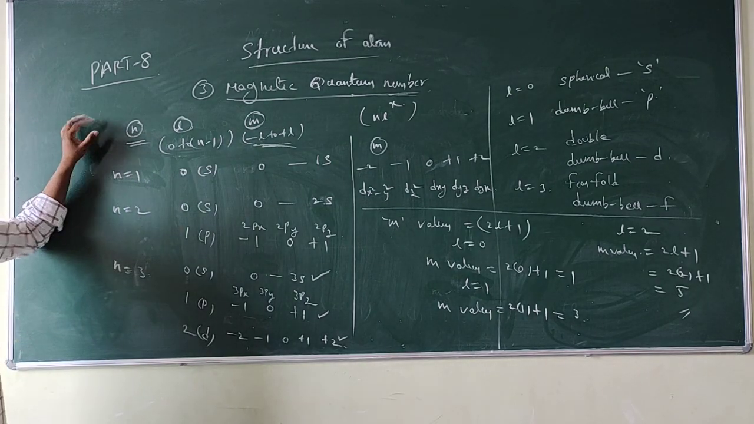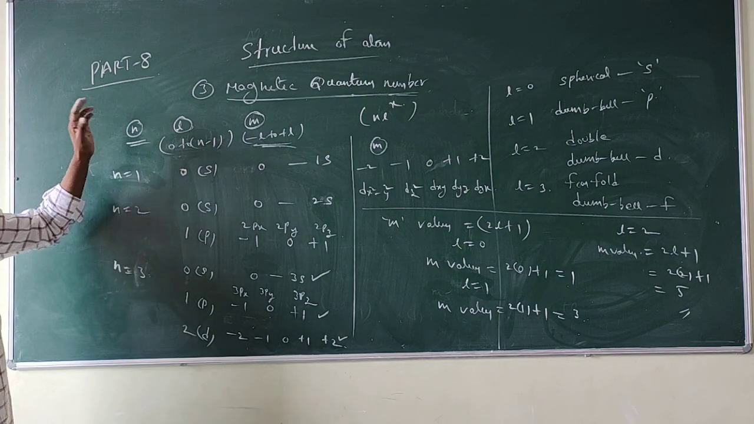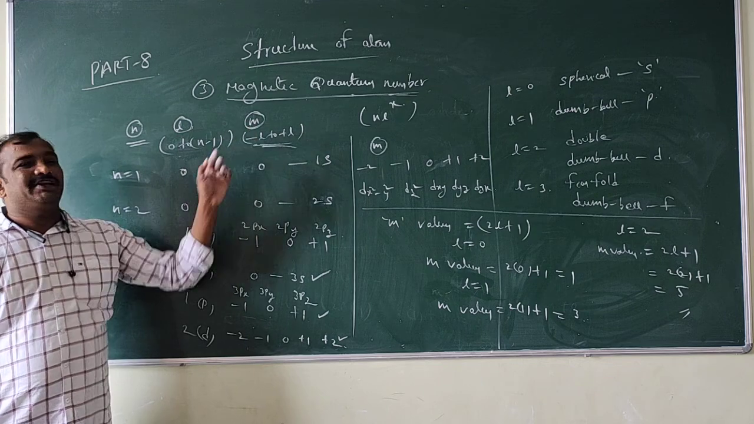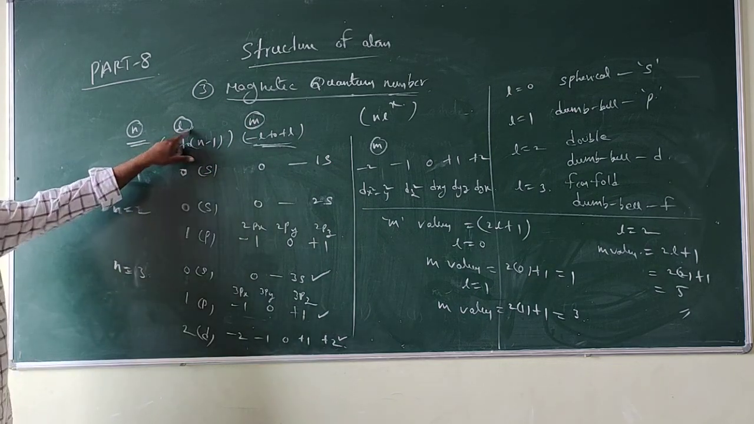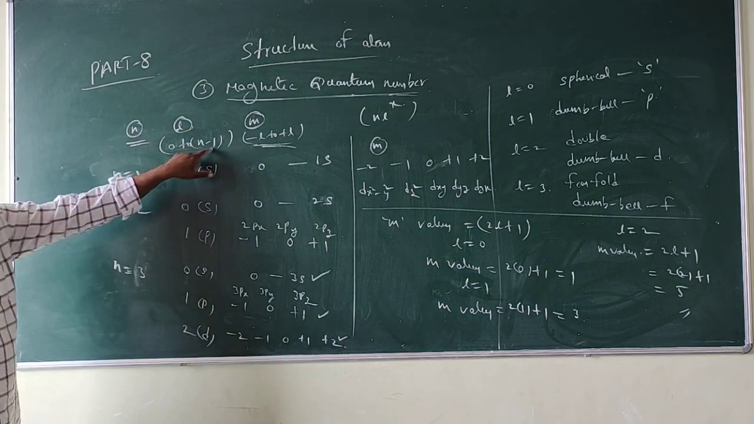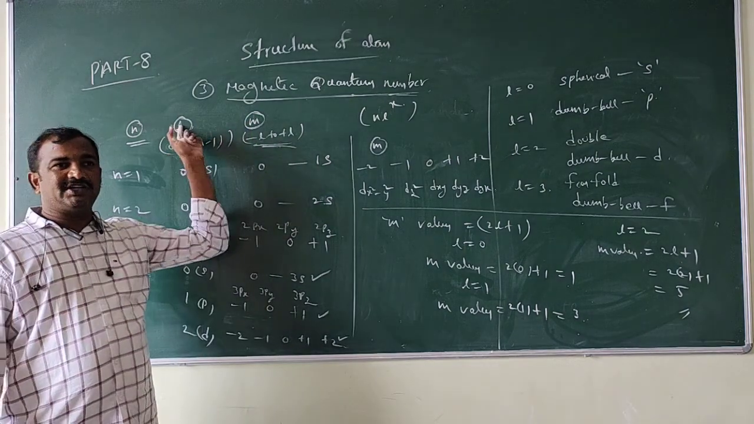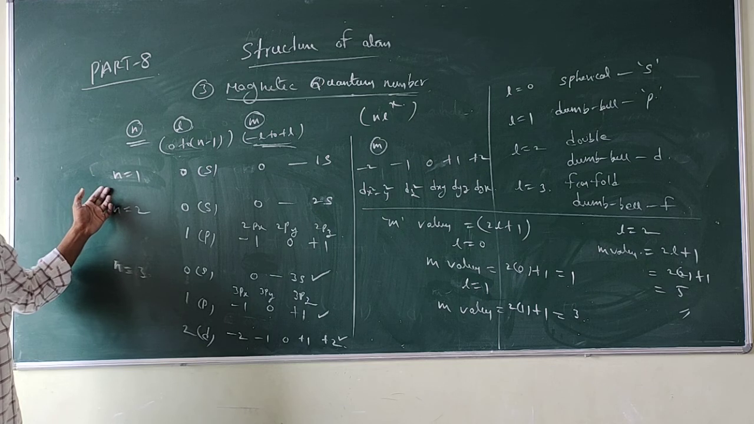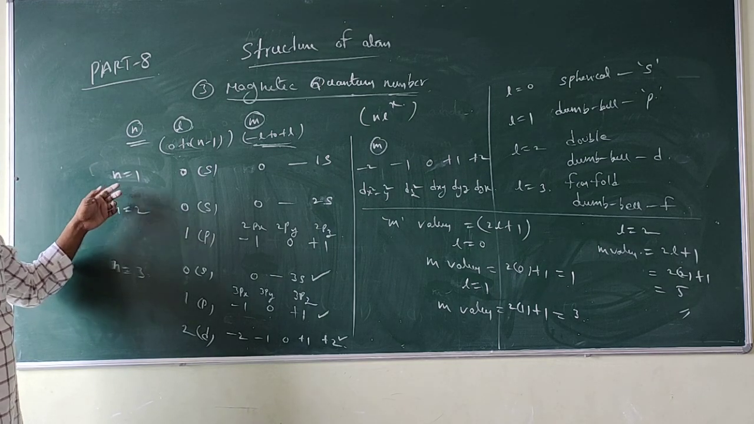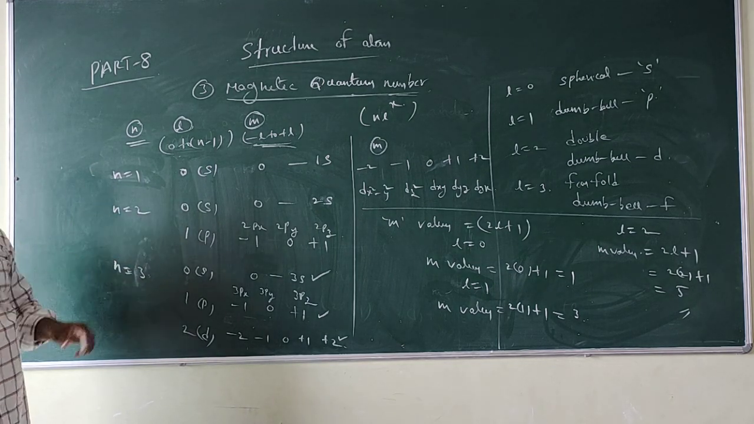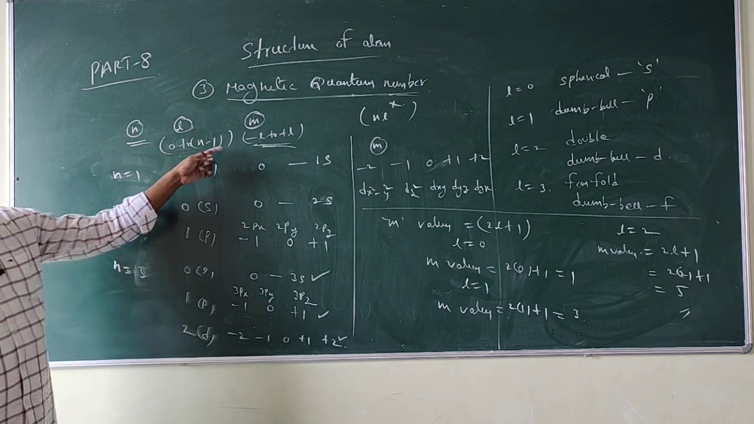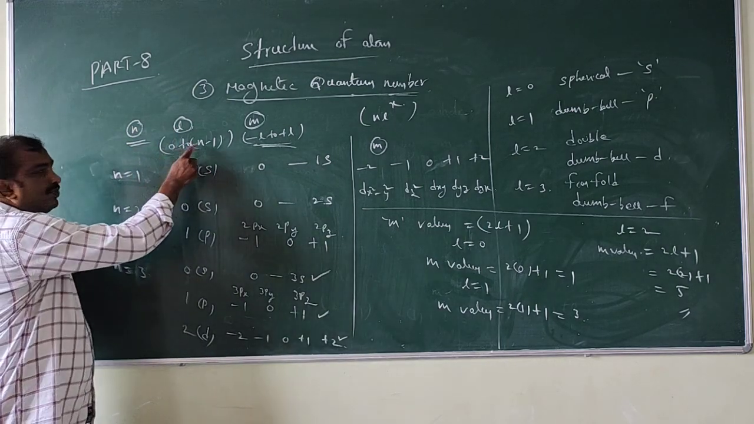If you take the principal quantum number, how can it be related to l value and m value? L depends upon n: 0 to n minus 1. M depends upon l: minus l to plus l. So I am taking n is equal to 1. In the first orbit, how will l values come? 0 to n minus 1.